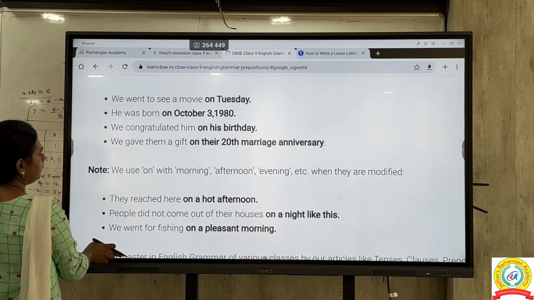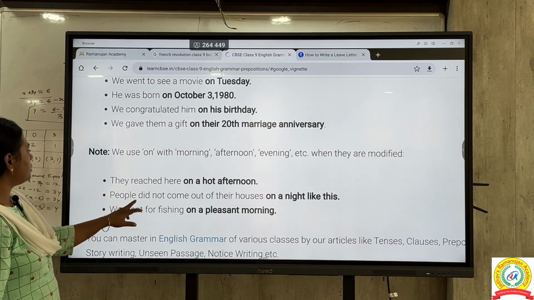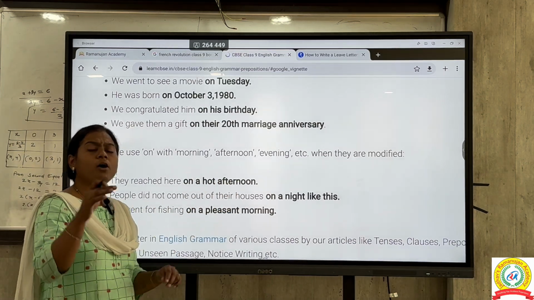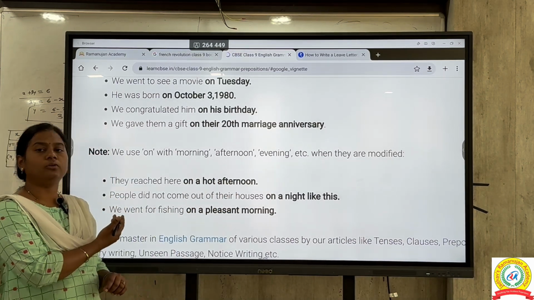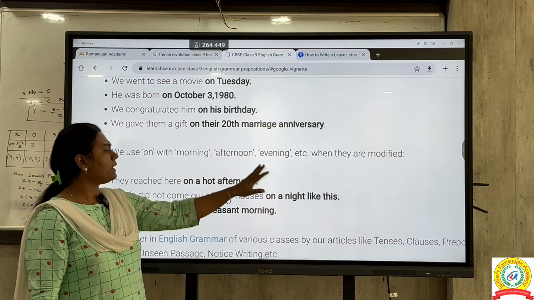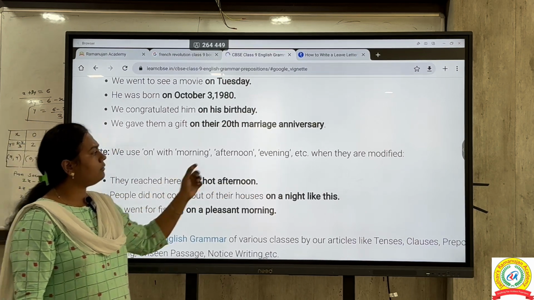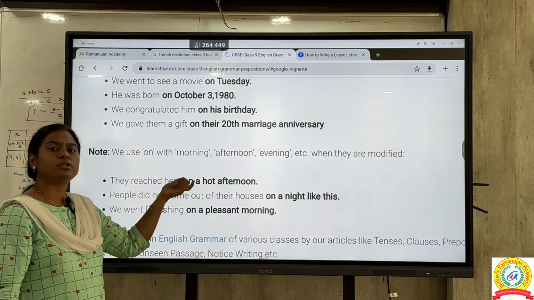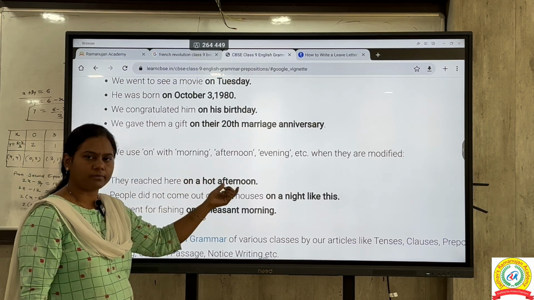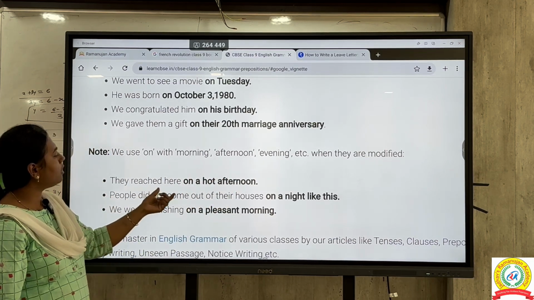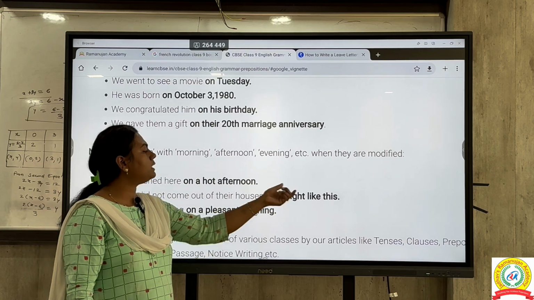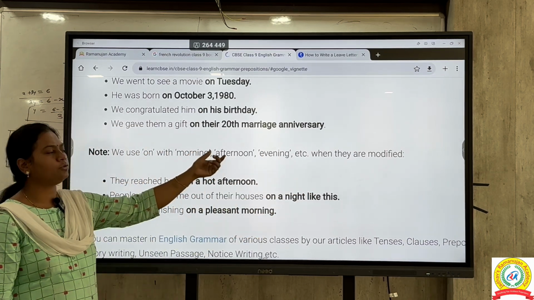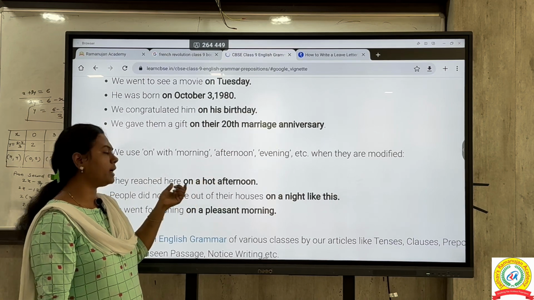So you can see here the example. They reached here on a hot afternoon. Okay, अभी ये afternoon ही है. This is the afternoon only. But what are we using? On. We are using on when they are modified. So with afternoon also we mention something. We are mentioning something, so on a hot afternoon. Then people did not come out of their houses on a night like this. So if you want to modify your morning, afternoon and evening, in that case also you can go for a